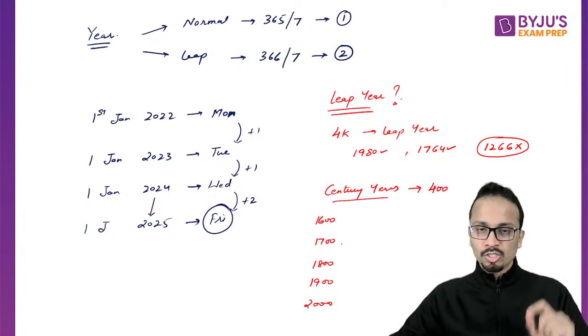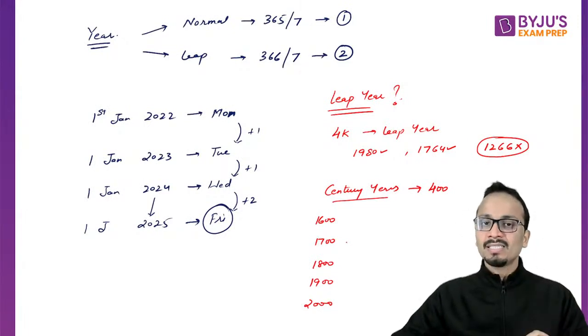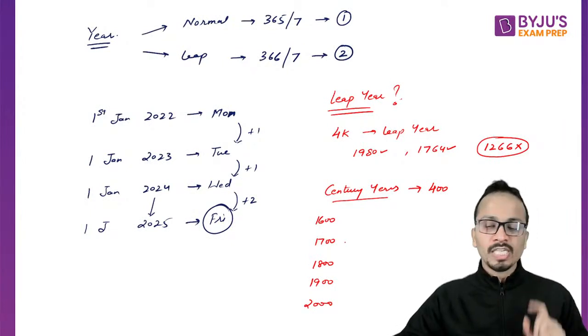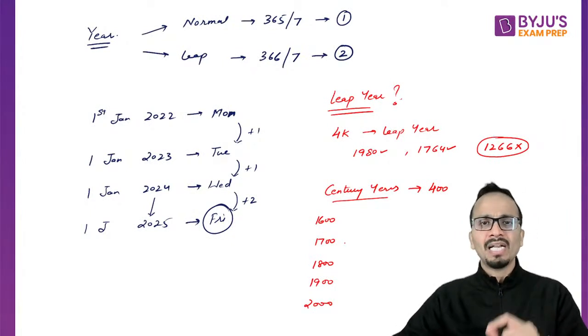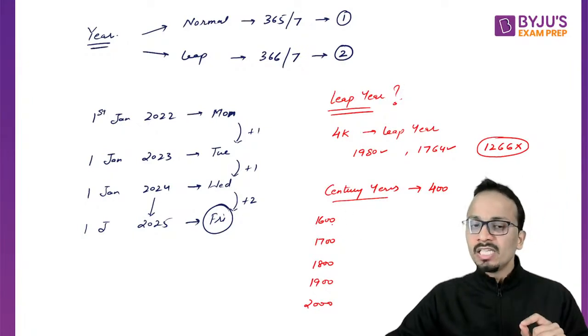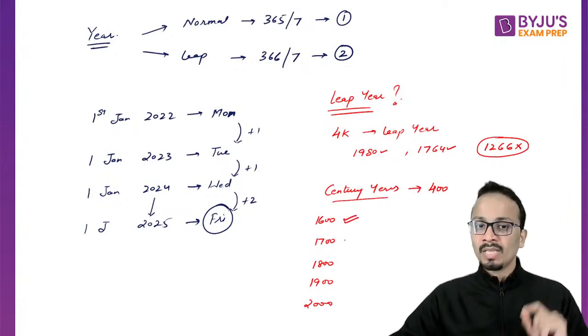In a normal scenario, if a year is a multiple of 4, it will be a leap year, but in case of a century year, it has to be a multiple of 400 to qualify. So 1600 being a century year and also a multiple of 400, it is a leap year.